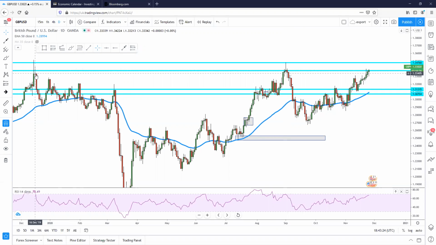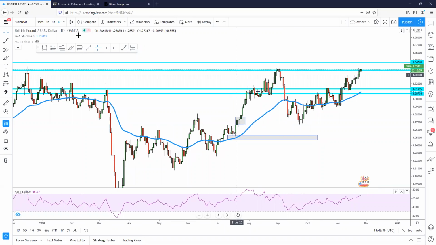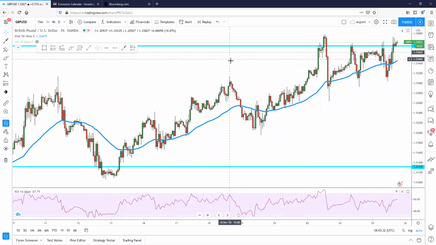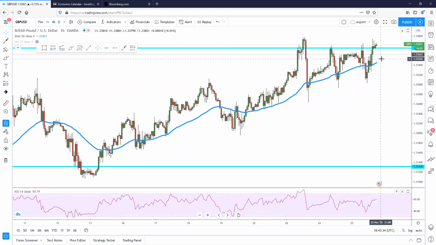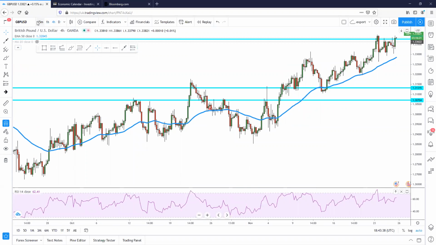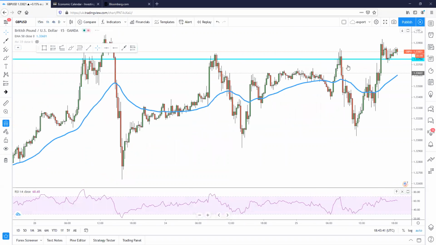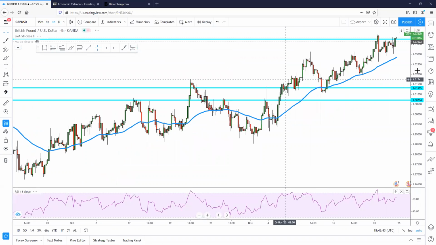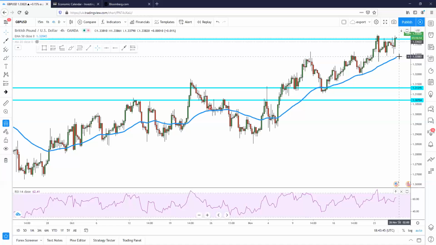We can clearly see that price again dropped quite strongly, so that should give us an indication that this is a very strong resistance. And overall, we should see some kind of pullback. Again, I do expect it to pull back into the 50 EMA on all time frames. First of all, I expect the 50 EMA pullback on the 15-minute time frame, then on the hourly time frame, and then the 4-hour time frame. So I do expect GBPUSD to pull back into the 50 EMA before making any kind of momentum upwards.